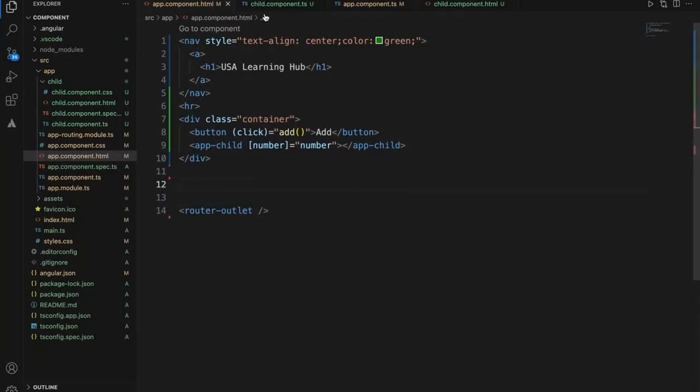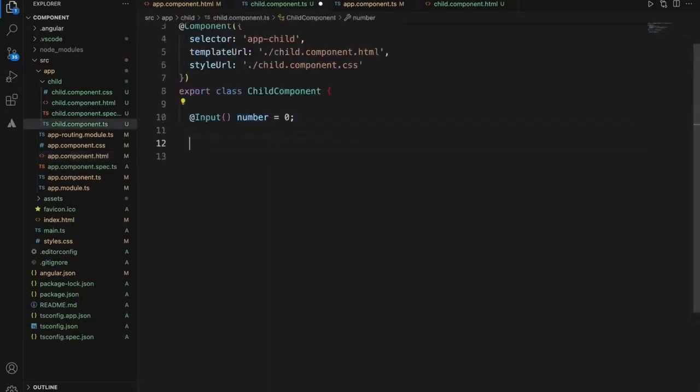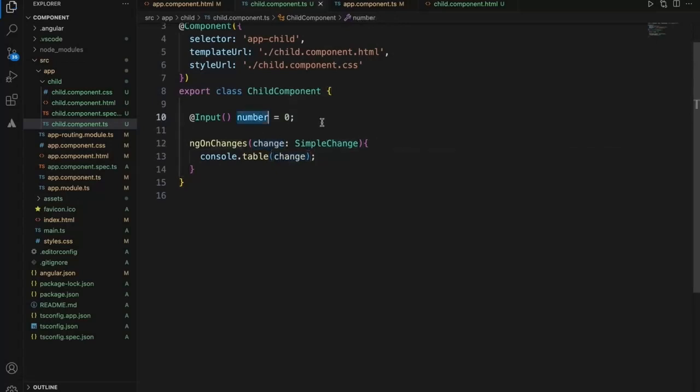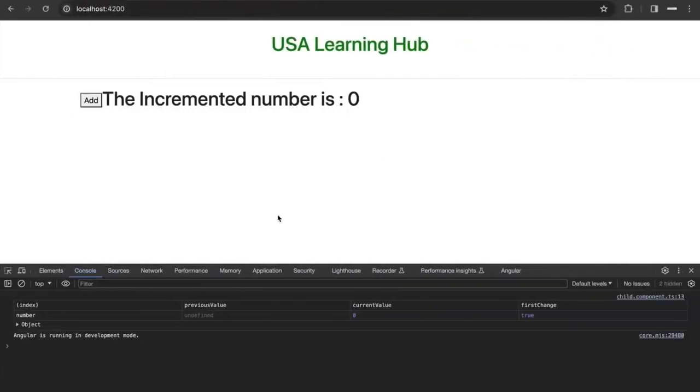So to check ngOnChanges in the child component, I need to add ngOnChanges, and it will get SimpleChanges as a parameter. Okay, it will track every change in the child. What we will do is, whatever change is coming, we'll just log it as a table to the console. Since this number is changing, it will show the older number and current number in here.